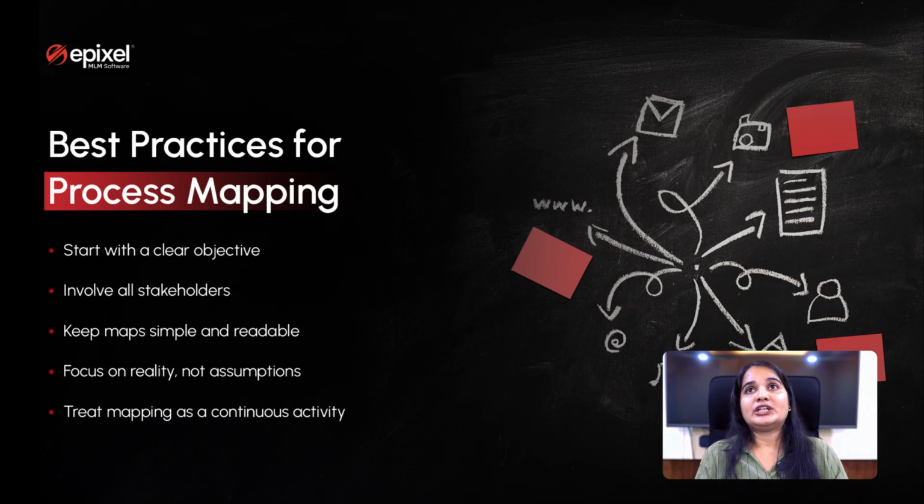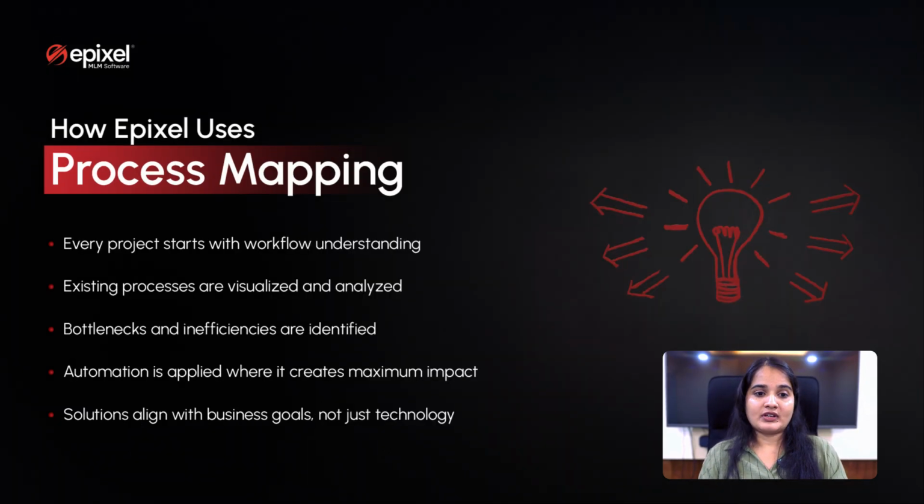So now I will tell you how Epixel applies process mapping. At Epixel, process mapping is a key part of every client project. When we design an MLM solution, we first take time to understand the client's current workflows, from onboarding to commission payouts.